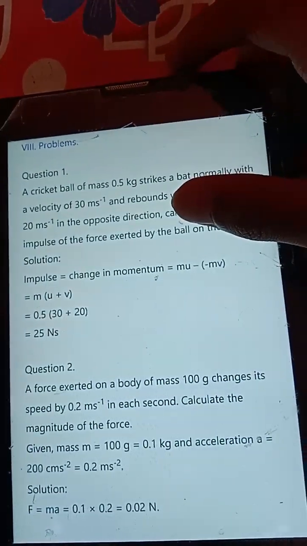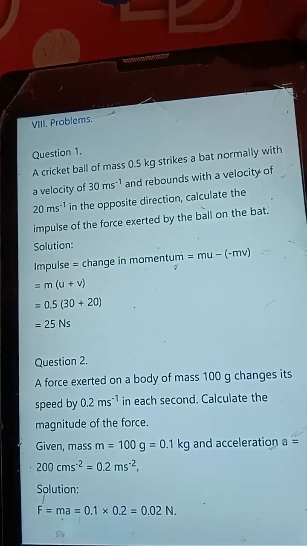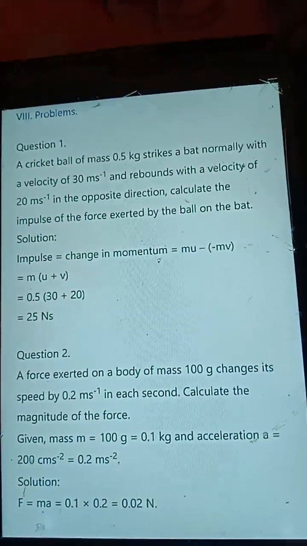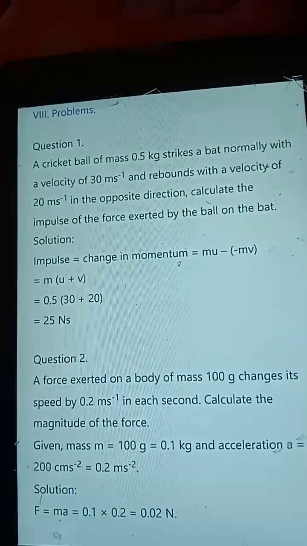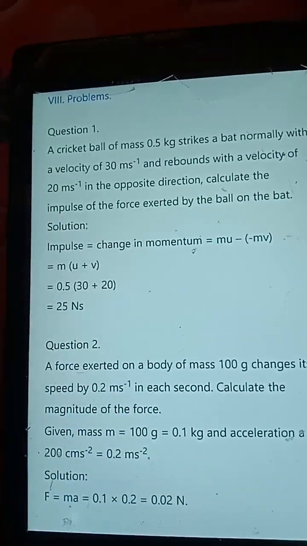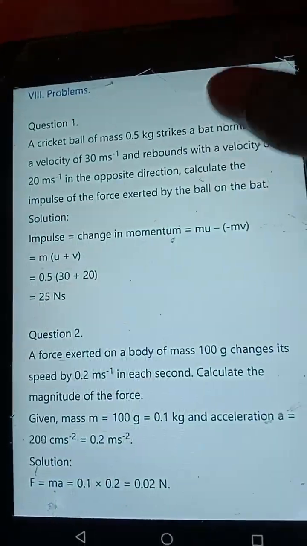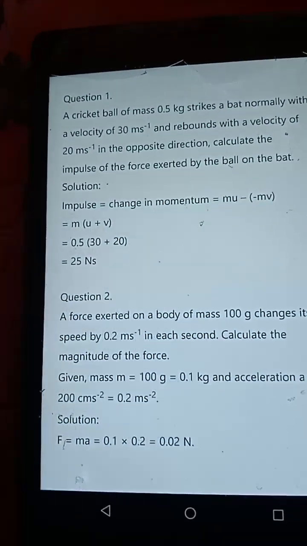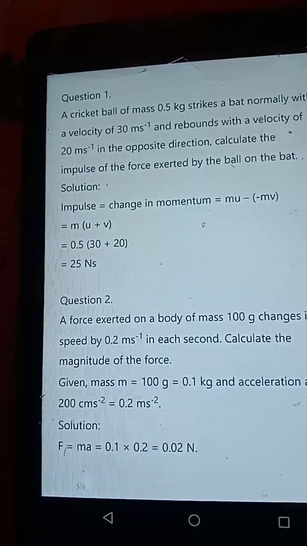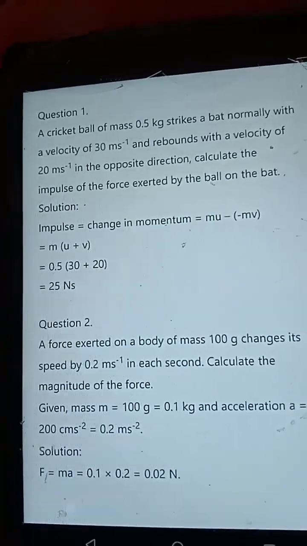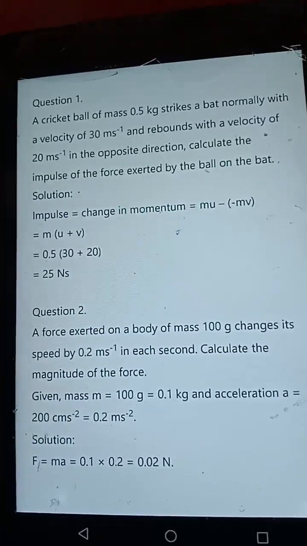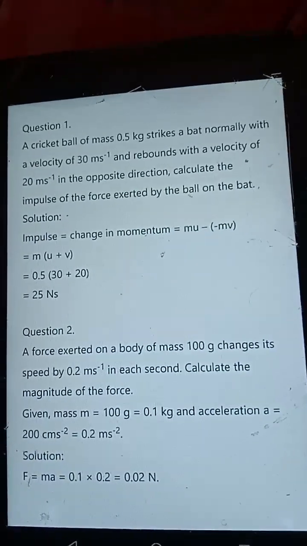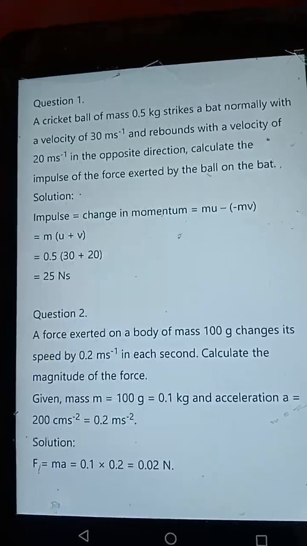Problems. Question 1. A cricket ball of mass 0.5 kg strikes a bat normally with a velocity of 30 m/s and rebounds with a velocity of 20 m/s in the opposite direction. Calculate the impulse of the force exerted by the ball on the bat. Solution. Impulse is equal to change in momentum is equal to m u minus m v, which is m (u plus v) is equal to 0.5 into (30 plus 20) is equal to 25 Ns.